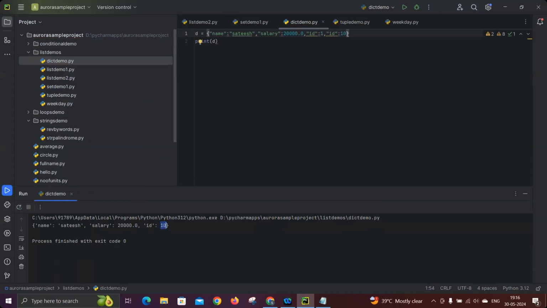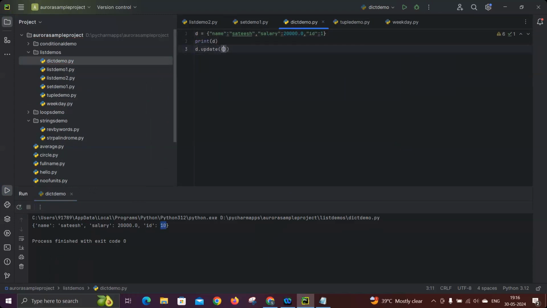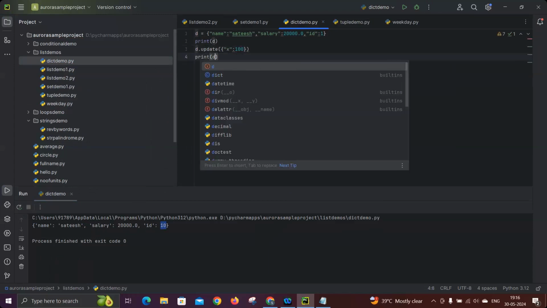So this is the nature of the dictionary. If you're giving duplicate keys, it does not keep both values. It will keep the latest value only. And now if I want to update something, yes, you can update as I mentioned. So I'm taking X followed by 100. This is what I'm updating, and again I'm printing D. Here I gave only one value, but similarly you can add any number of values.